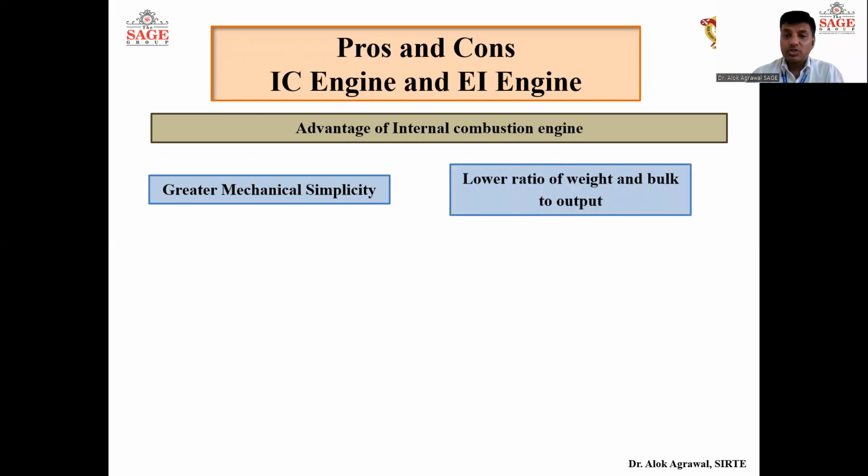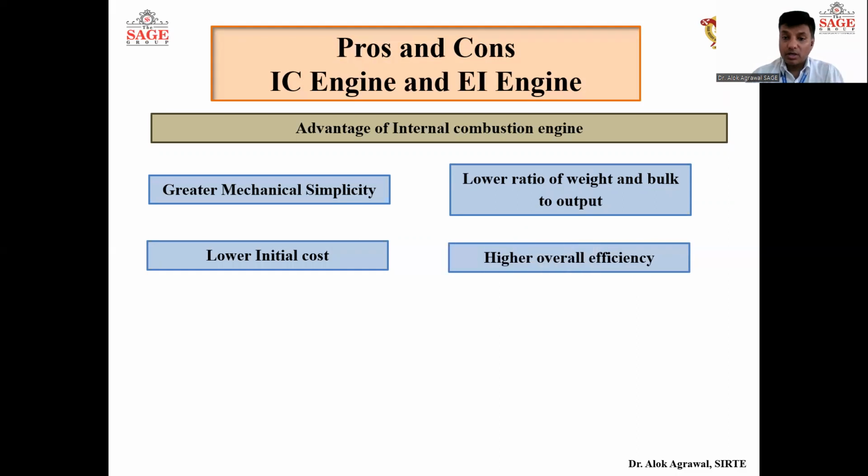The ratio of weight to output is low in the internal combustion engine because it is a small engine. An external combustion engine is very big because it consists of a boiler, condenser, and a lot of other things. Its initial cost is also low because the number of components is low and they are small. The overall efficiency is very high in the internal combustion engine.